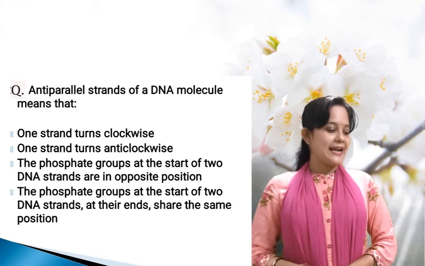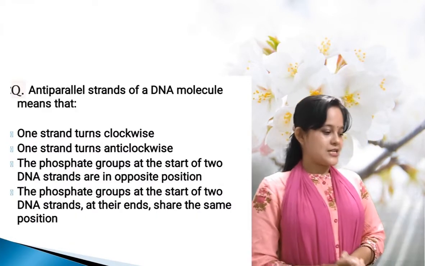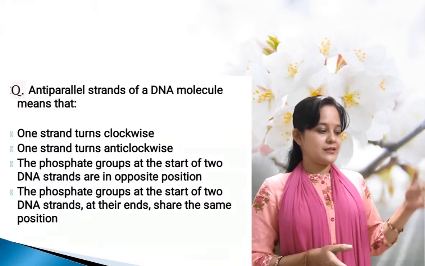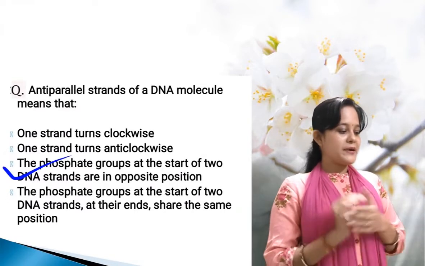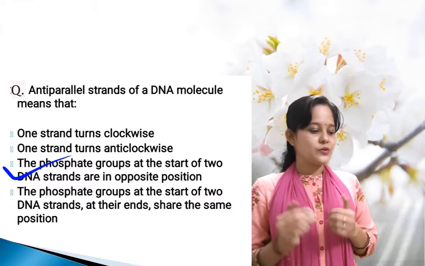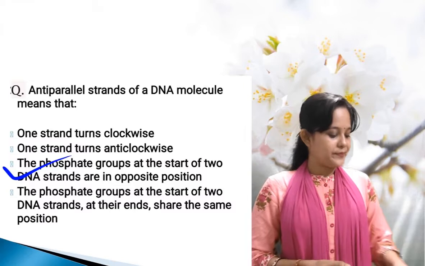The next: anti-parallel strands of a DNA molecule means that. Okay, so here among the options, the right one is that the phosphate groups at the start of the two DNA strands are in opposite positions.